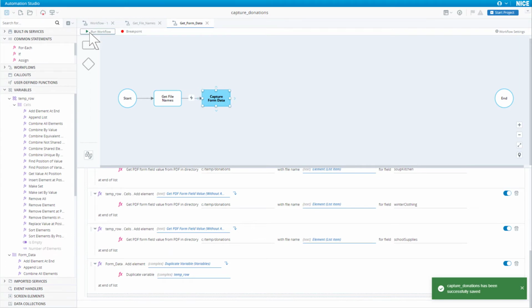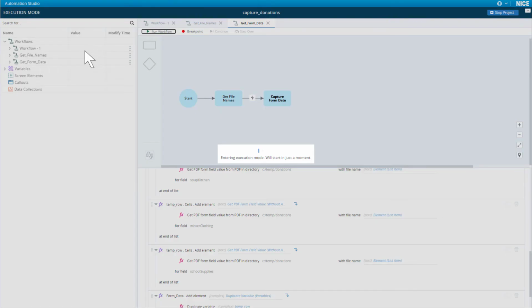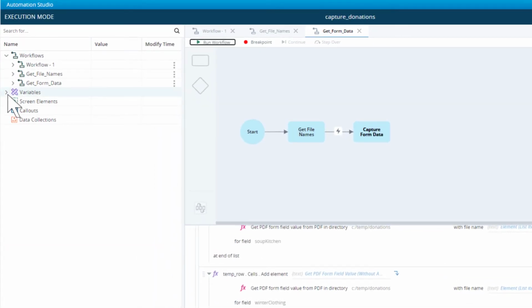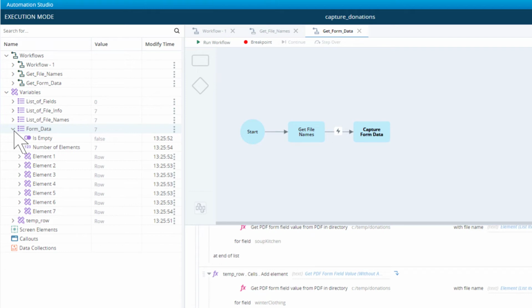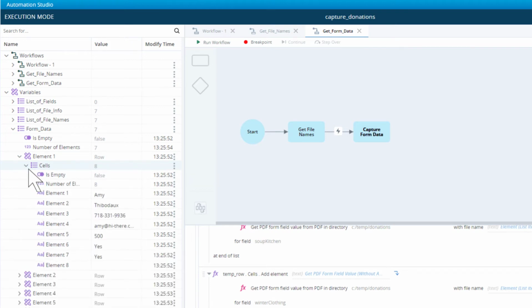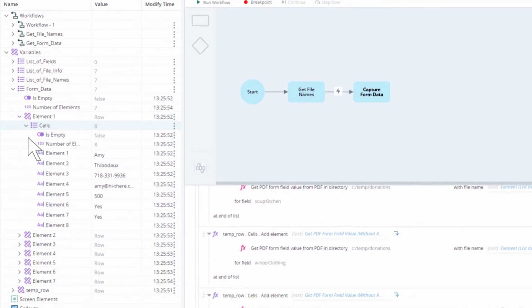Run the workflow. Open the debug panel. Open the form data list. We can see that there are 7 entries. That matches the number of sample files. Open the first one. That looks good. There are 8 data points, 1 for each field we wanted to capture. Open it up. The data looks good.